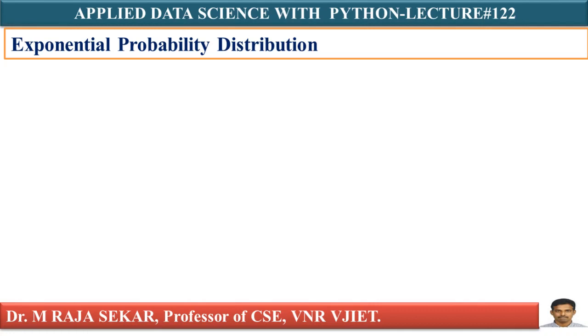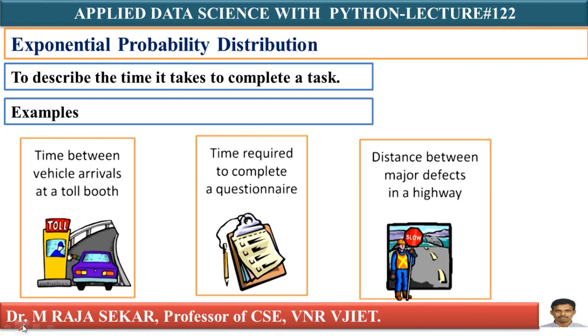Whenever the time between arrivals, or the time required to complete the questionnaire comes up, the word "between" is very important. You must understand this one. Whenever you come across this word "between", it is appropriate to use the exponential probability distribution.